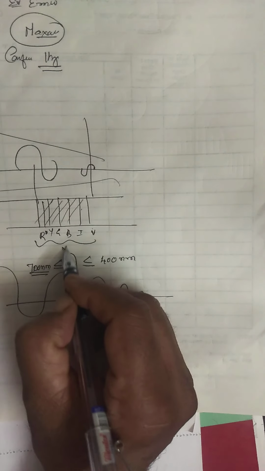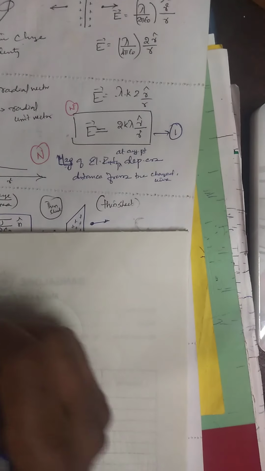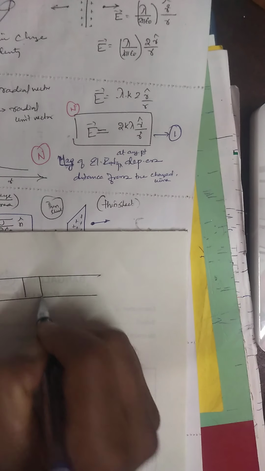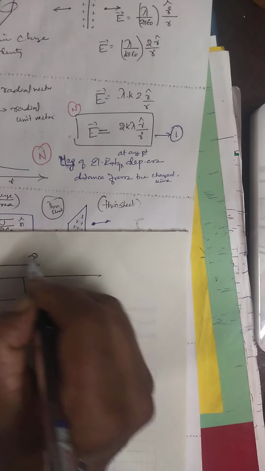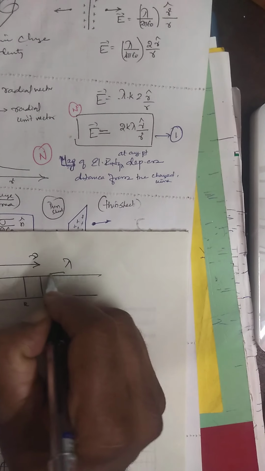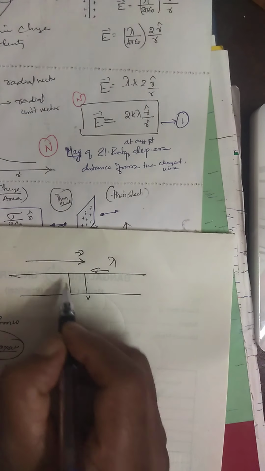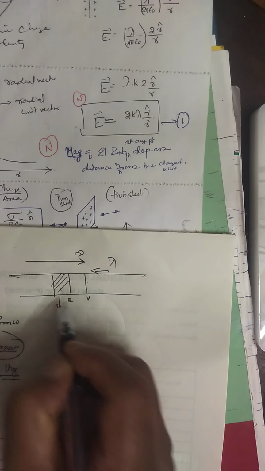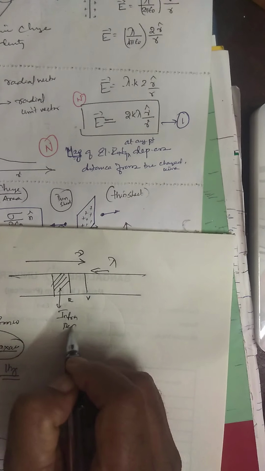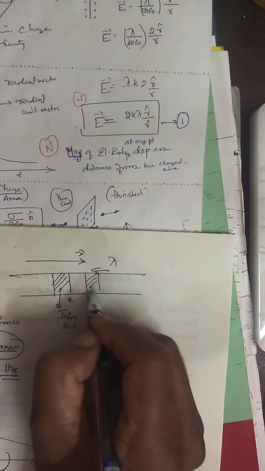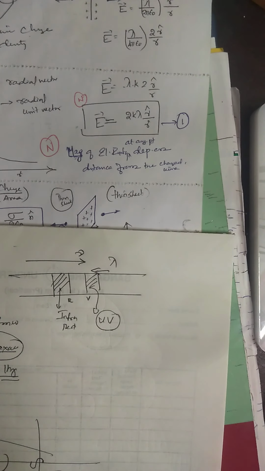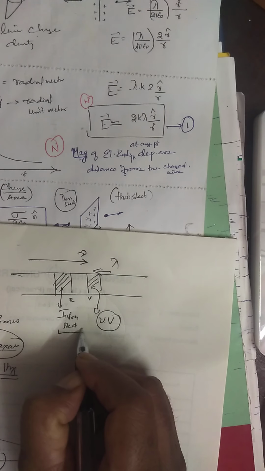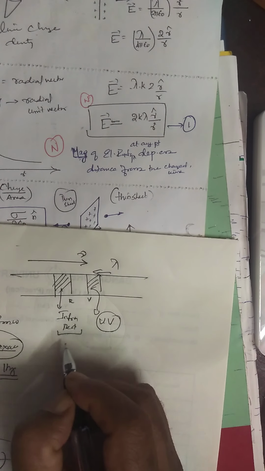This is the visible light. Visible light is a part of the electromagnetic spectrum. You also know this. This is VIBGYOR, and frequency increases in this direction, wavelength increases in this direction. Here is red. Before that, what is this region? This is called infrared. And on the other side, what is this region? It's called ultraviolet.